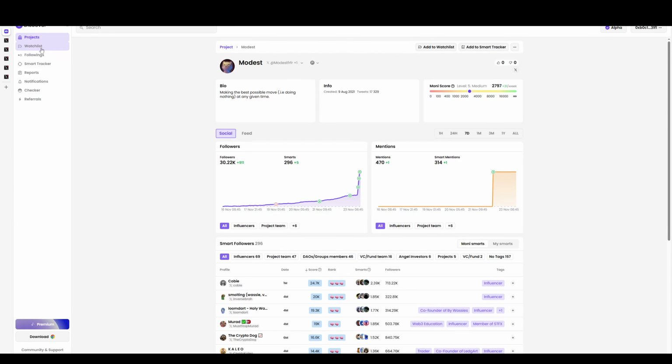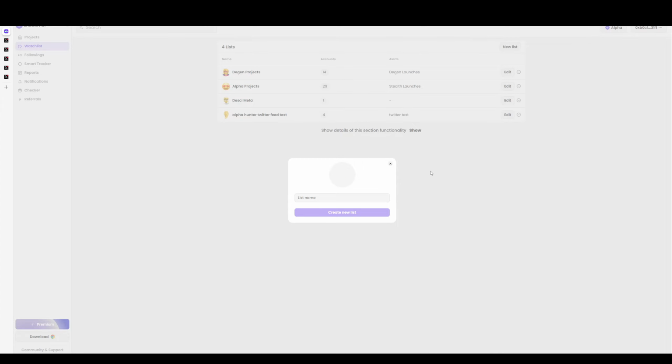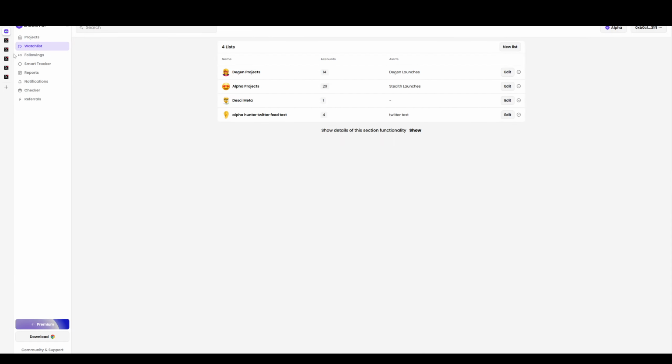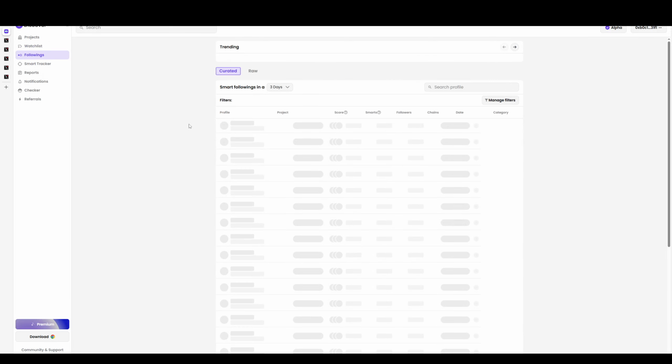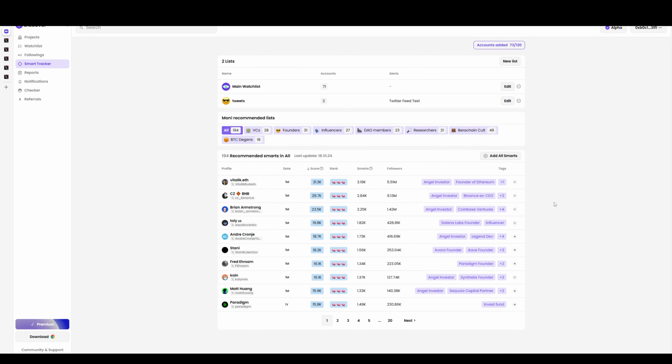So let's look. I just want to show you really quick how to do the watch list. You just make a new list here on the watch list. You name it something, you create it, and then you start adding people to it. And the way that you add it is, if there's somebody you want to add, actually you could add all smarts at one time right here.